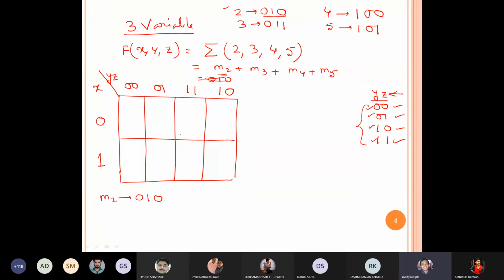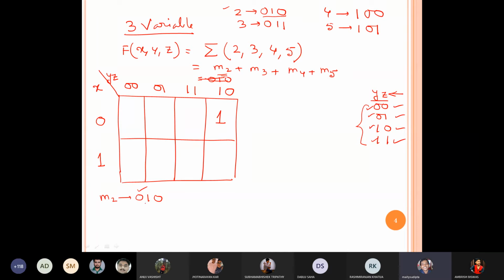Because we know this one combination. So let's write. Column first, row fourth. Now the last: x is 0, x is 0 is over, then 1 0, so this one 0 1 0. Is it clear? Is there any student who is facing any issue? M2 means 0 1 0. Up to this, is it clear?